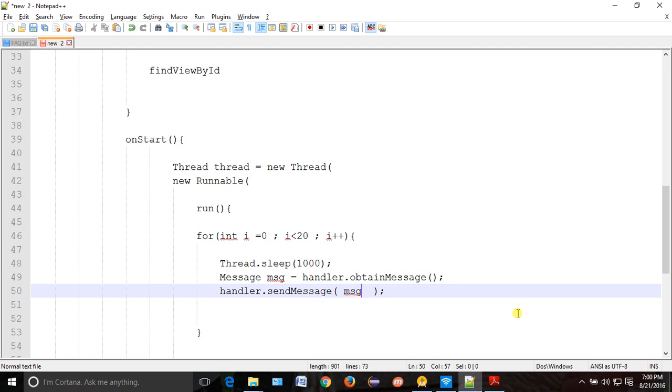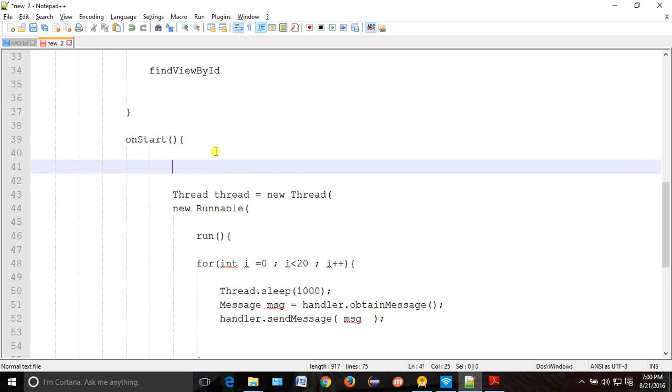Okay, yeah. Now one small thing you have to do before starting this thread is make our progress bar 0. By default if it is 20, otherwise it will start from 25, 30. You don't want that, you want to start from 0, right?